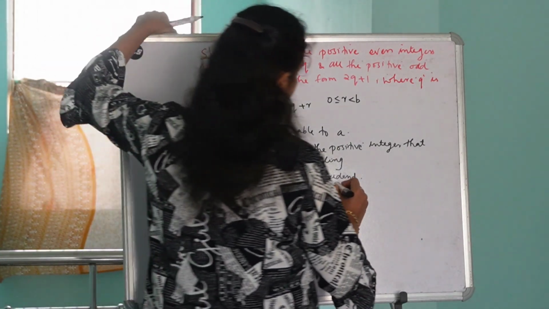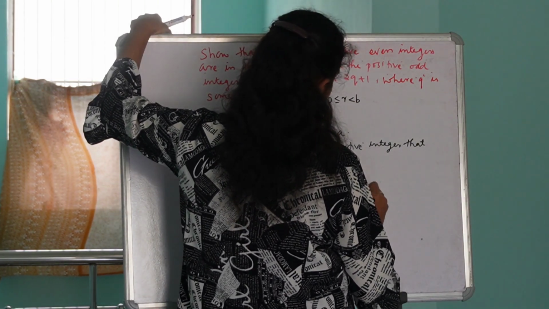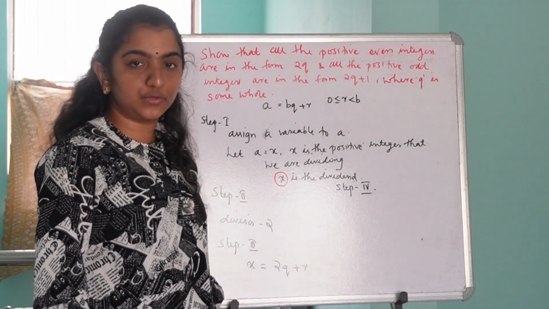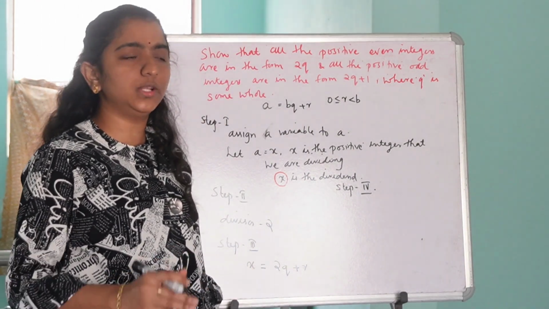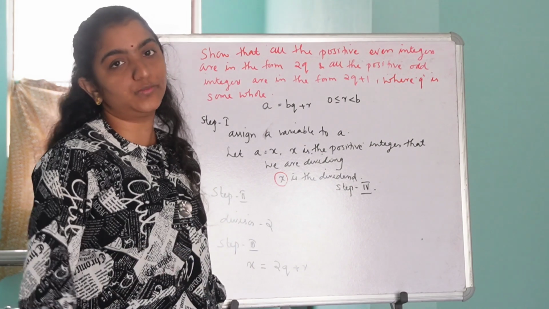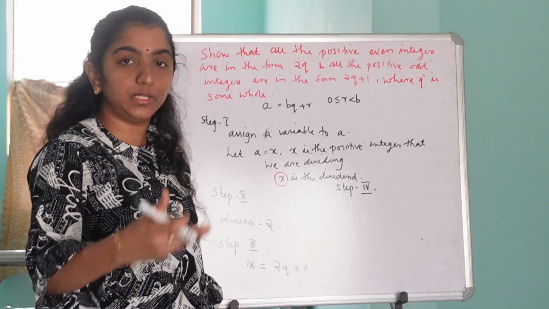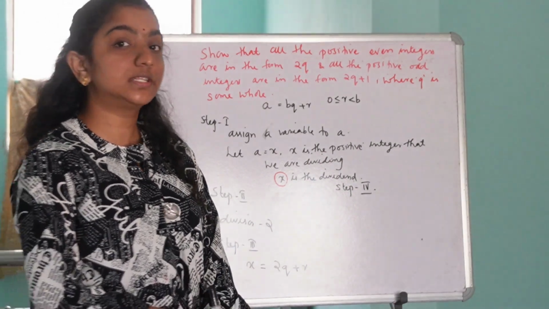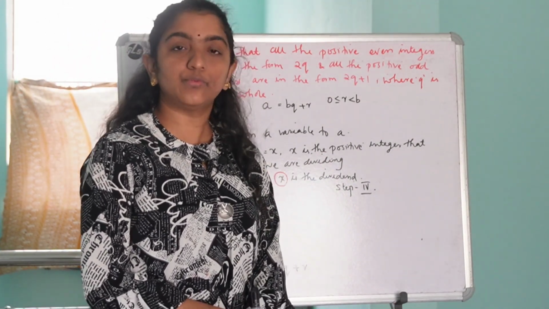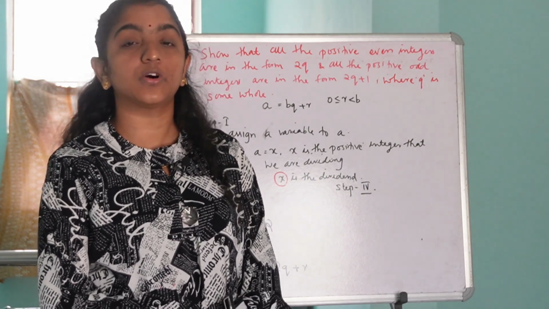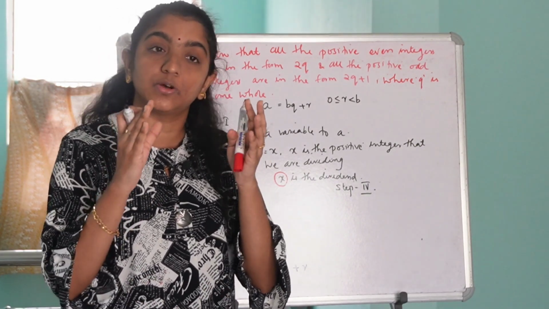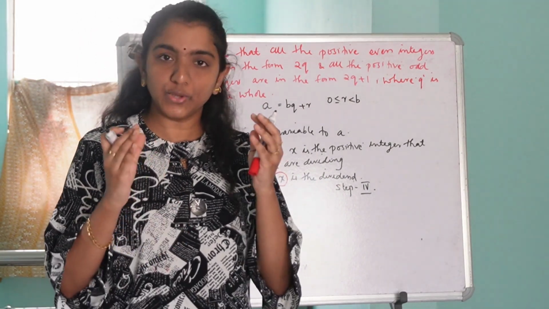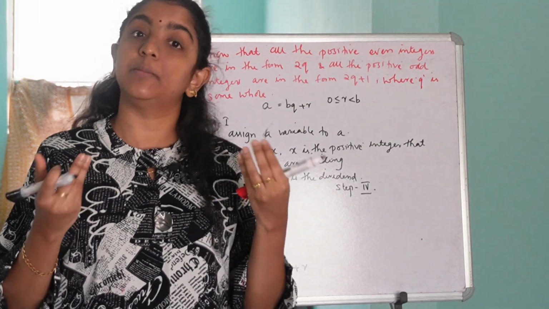Okay. Now step 4 is to find all the possible forms of x. So how do we find all the possible forms of x? It's very, very easy. For finding all the possible forms of positive integer, you have to find all the possible remainder values.